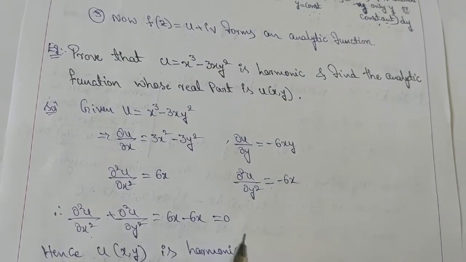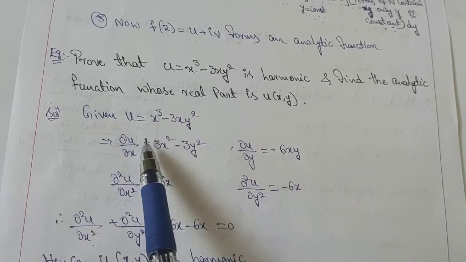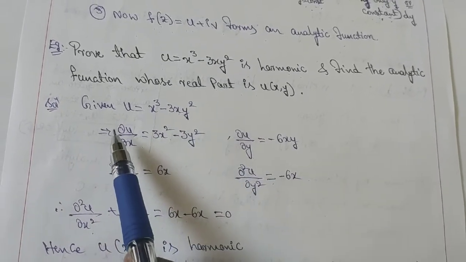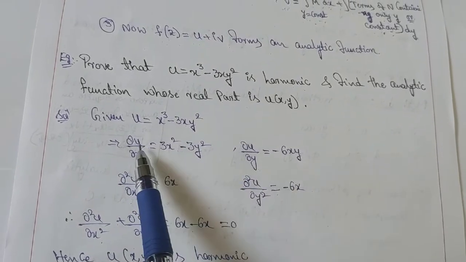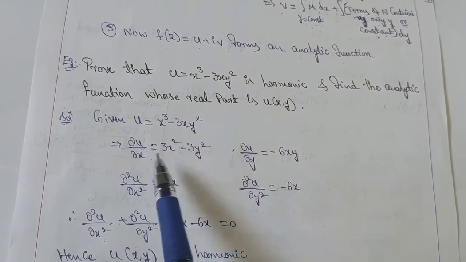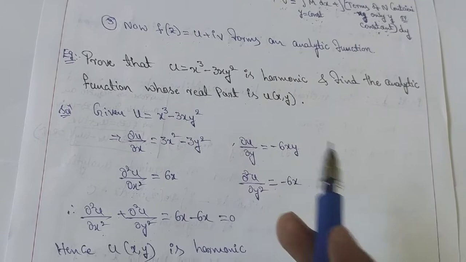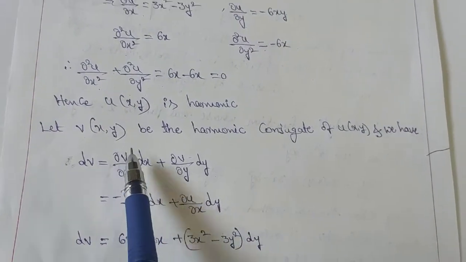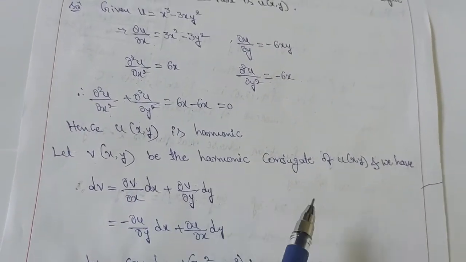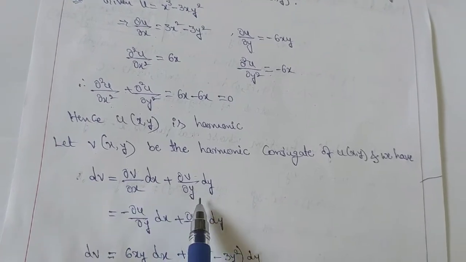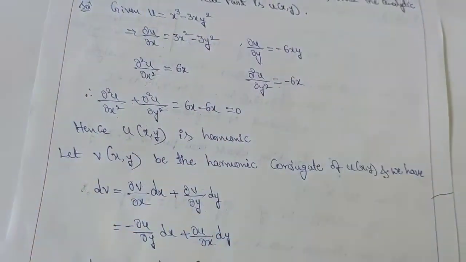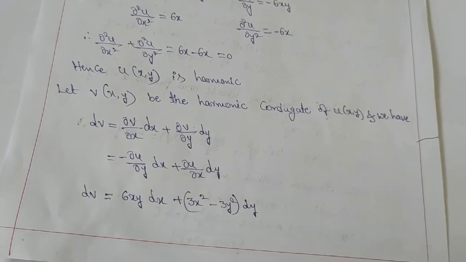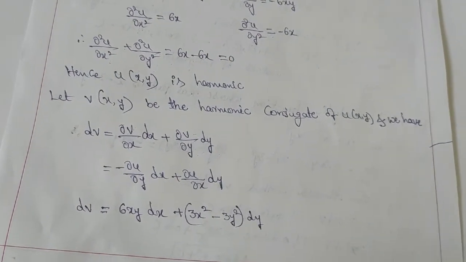But we are given the differentiation of u with respect to x and y. The partial differentiation of u with respect to x and y we have, but we need the partial differentiation of v with respect to x and y. So we have to convert v to u. By using the CR equations, we can convert. So use the CR equations.